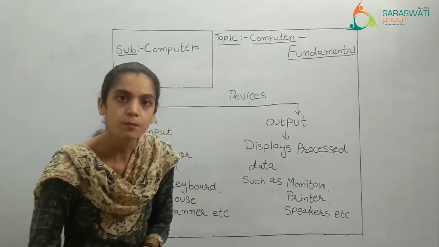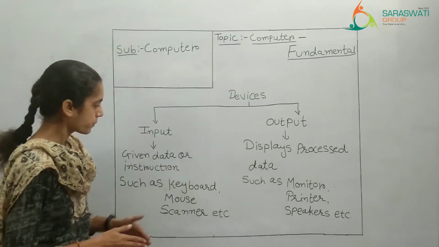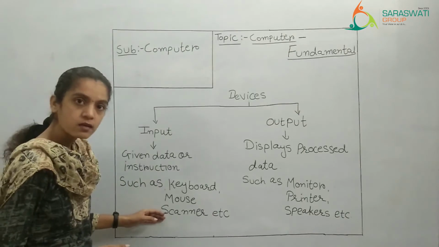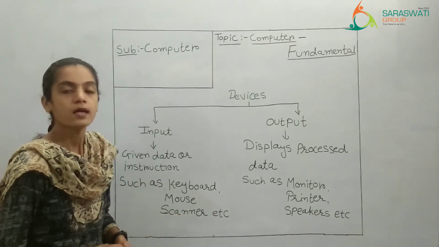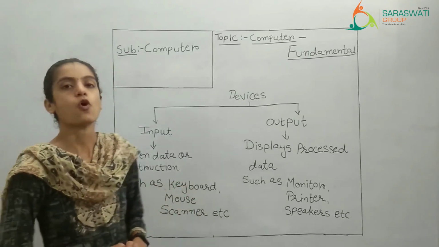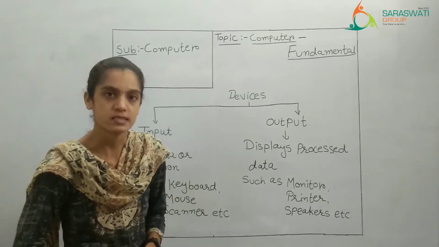What are the examples of input device? See here: keyboard, mouse, scanner, etc. That means these are some examples of the input devices.